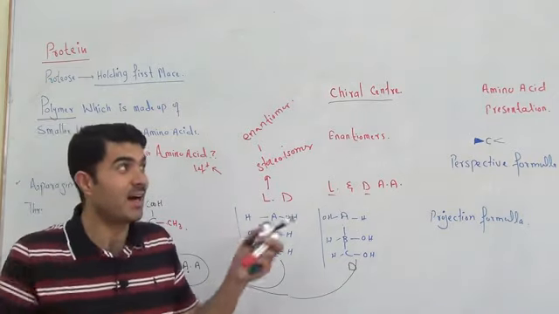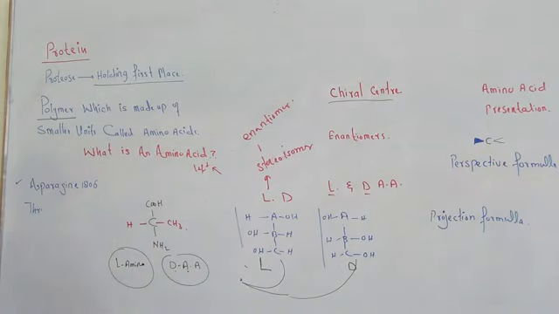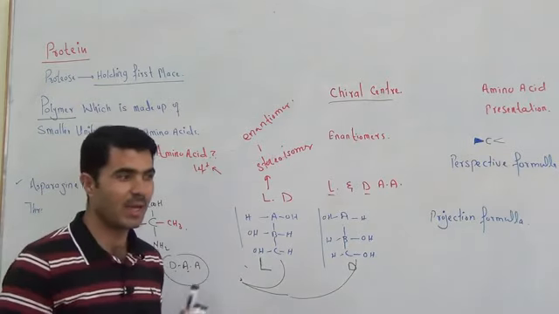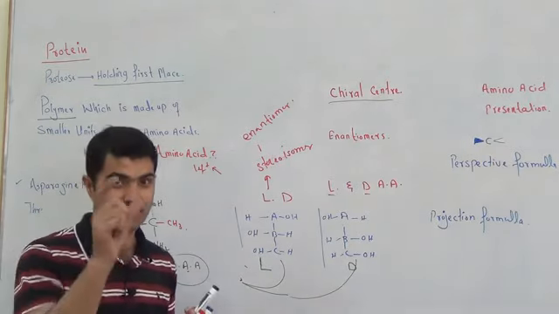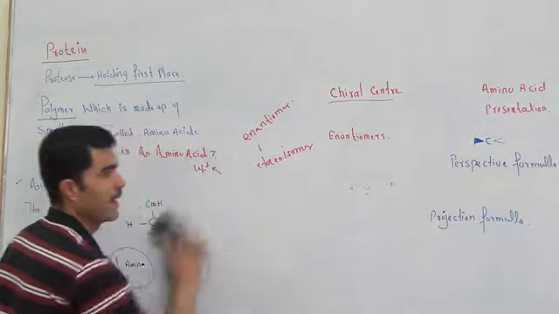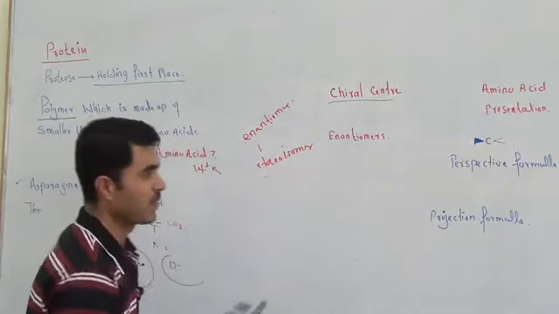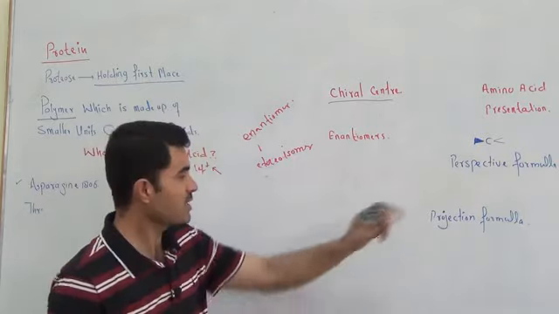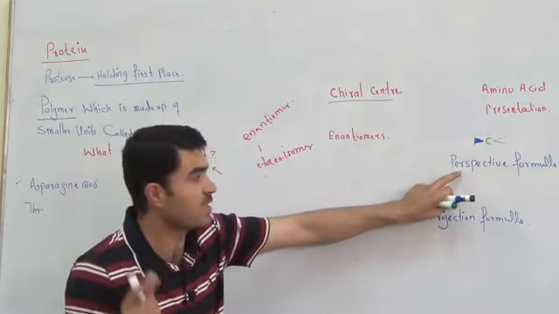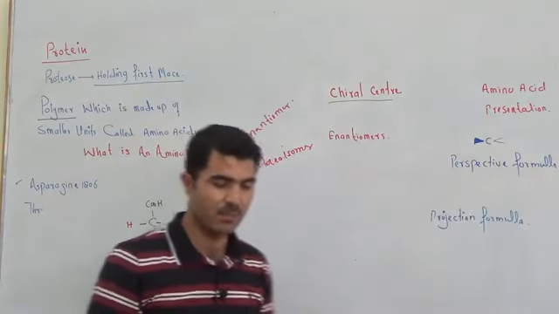Now, the last but not the least is amino acid presentation. Students face some difficulty while drawing the structure of an amino acid. That is very, very simple. Don't worry about this. I'm going to tell you how to present an amino acid. Amino acids can be presented in two ways. One is called the perspective formula, and the other one is called the projection formula.